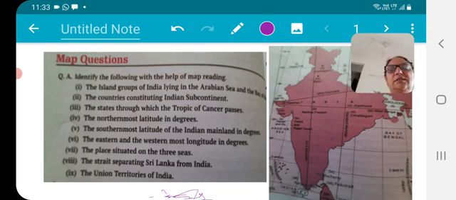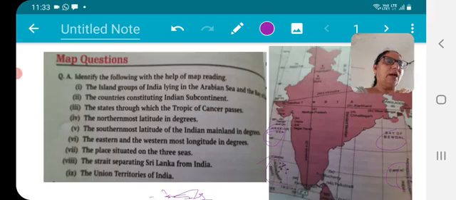The question is that you have to identify the following with the help of map reading. The first question is: the island groups of India lying in the Arabian Sea and Bay of Bengal. First you have to see that this is the Bay of Bengal and this is an island group. You may recognize that these are the Andaman Nicobar island group. Then you have to recognize this is the Arabian Sea, and then Lakshadweep Islands.